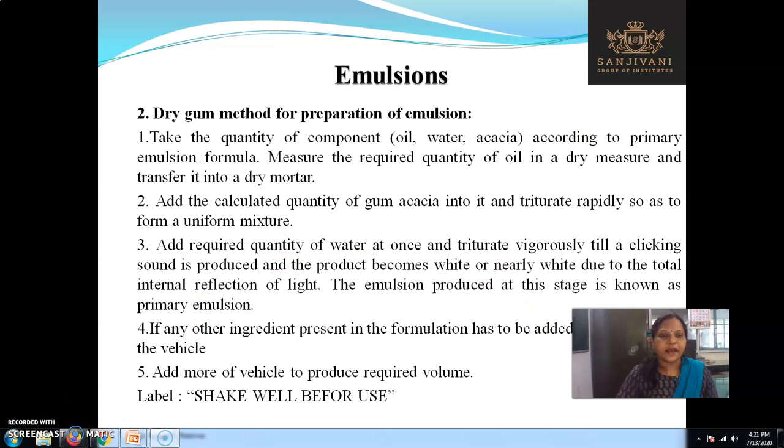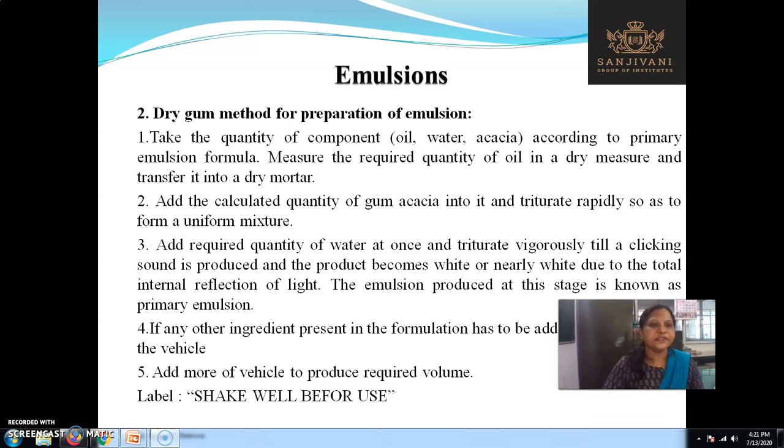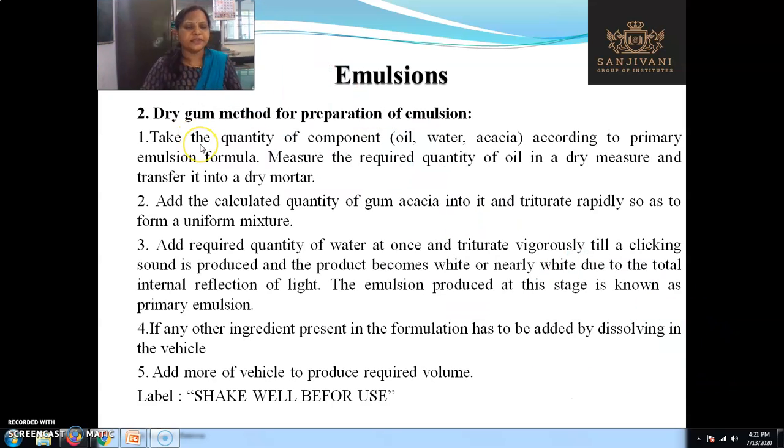Next is the dry gum method. Again the order of mixing is very necessary. It is the same as that of the bottle method, but this is used for the fixed oil. Dry gum method for the preparation of emulsion. Take the required quantity of components, that is oil, water and acacia, according to the primary emulsion formula. Measure the required quantity of oil in a dry measure and transfer it into the dry mortar.